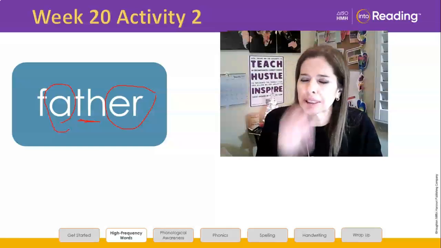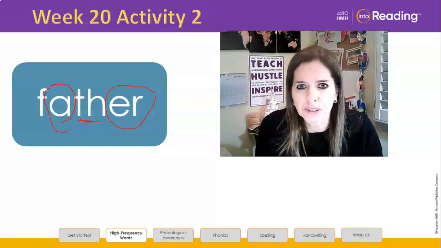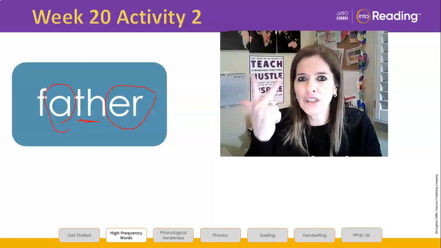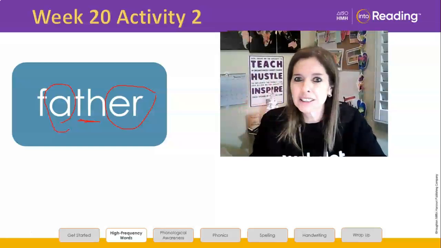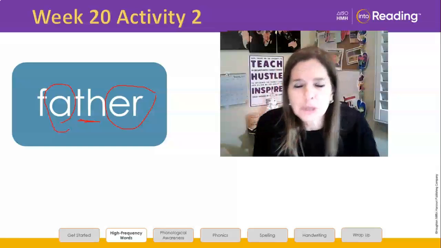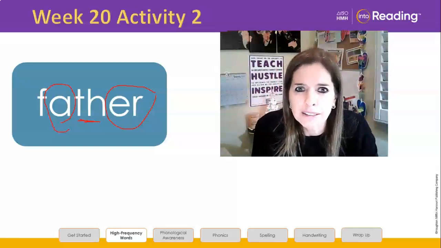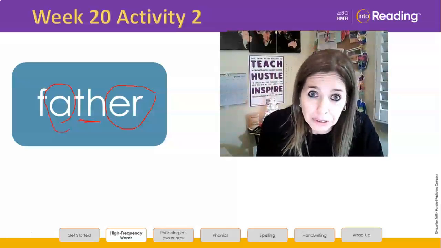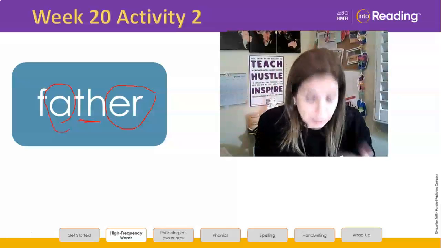So when I write those sounds, I need to pull it through both those letters. The th and the er. These two sounds have more than one letter. Pick up your writing tool. Look at your paper as you're writing. Don't look at the screen. Try to do it without looking at the screen. Father. Blend to write those sounds.